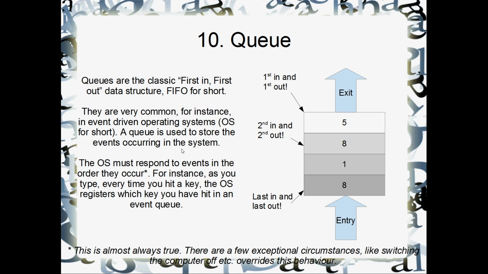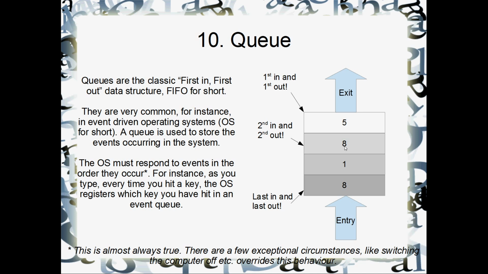Okay, so you hit a key on the keyboard, right? You hit a T or an H or whatever. The operating system might actually be busy when you hit that key, so it can't immediately address the fact that you've hit that key and put it in your text document. So what it'll do is it'll put that key press into an event queue. And when it gets time, when it's not copying a file or whatever the operating system does, it'll address all of the events in the event queue.